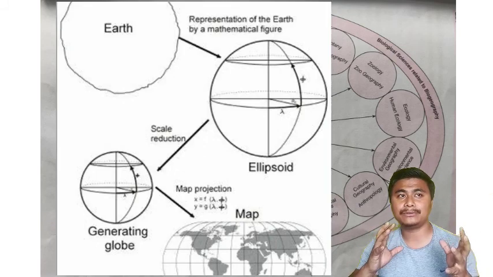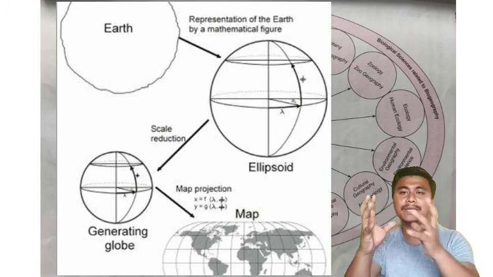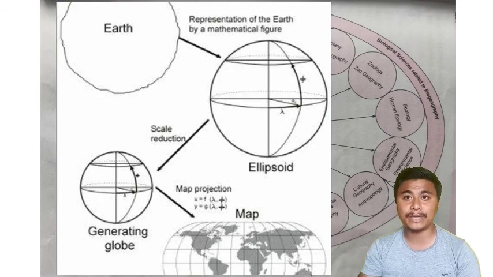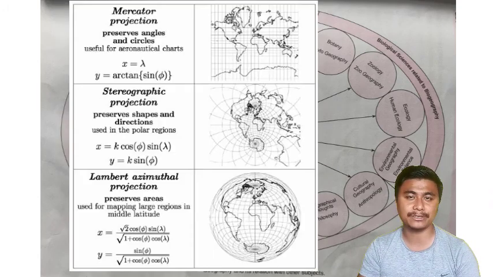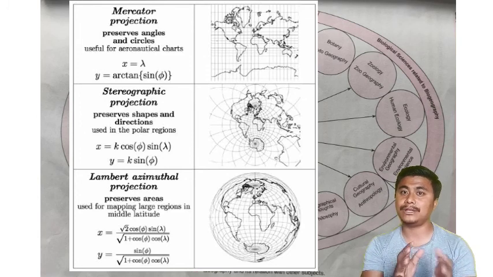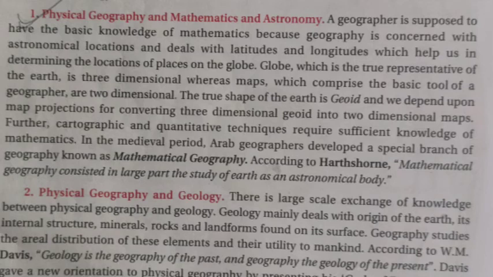The geoid, the earth which is present in 3D, we put that into 2D. Converting the 3D into 2D, we need some calculations, we need some mathematics. That is how maths and geography are related with each other. The Arab geographers also developed a new branch of geography called mathematical geography.